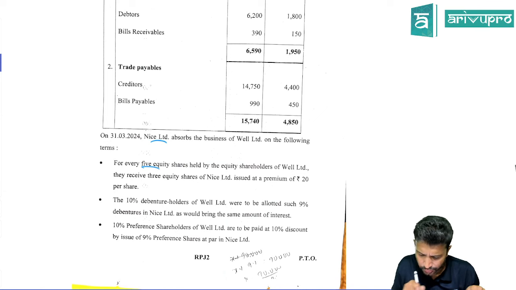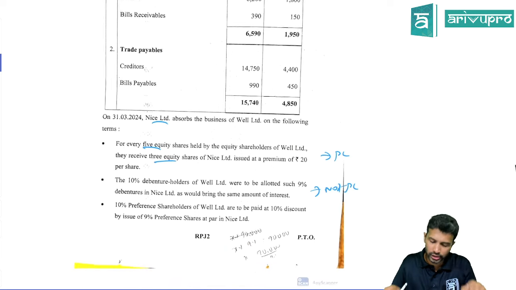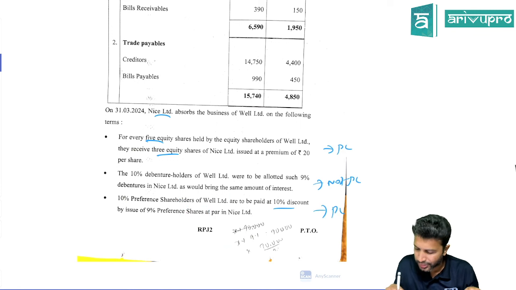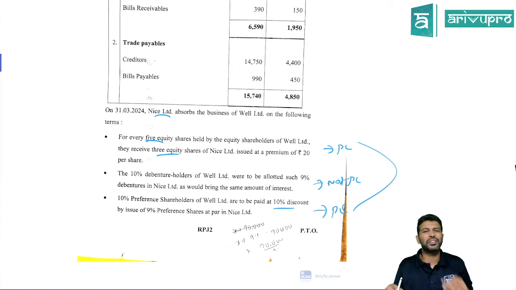5 equity shares for 3 shares held. So this is one part of your PC. Debentures, whatever you pay is not PC, because PC means what you pay to the owners. Then preference shareholders are paid at 10% discount by the issue of new preference shares. So this is also PC. So if you add these two, you'll get the PC portion straight away given.